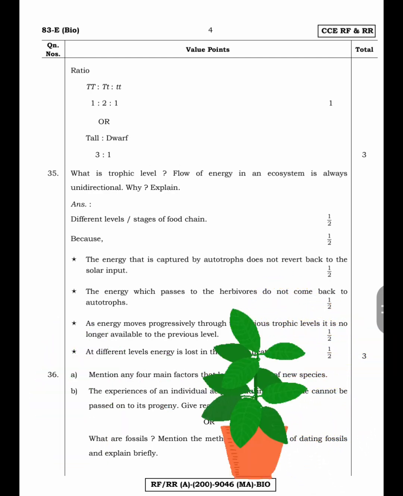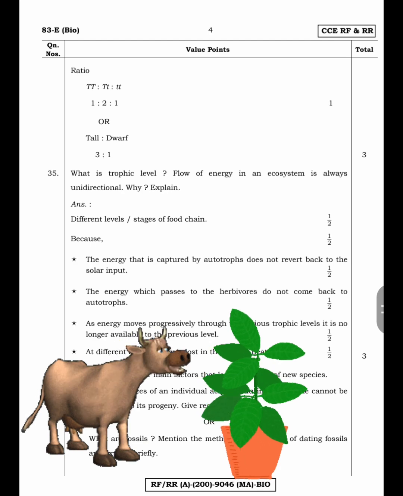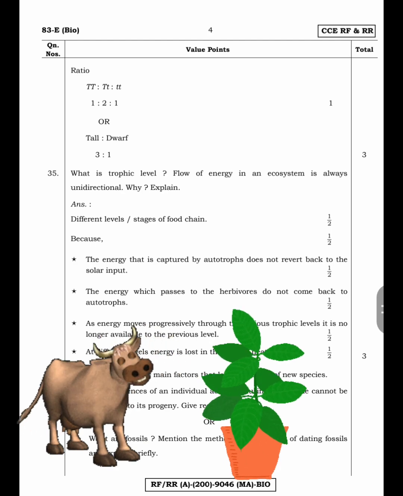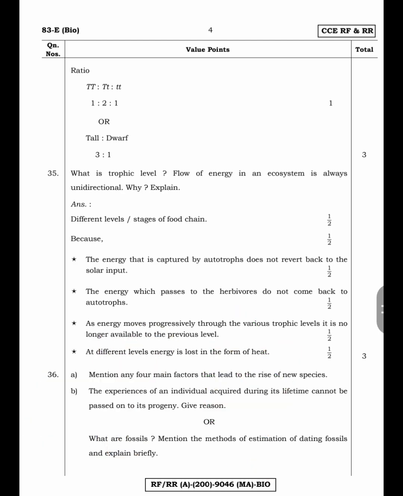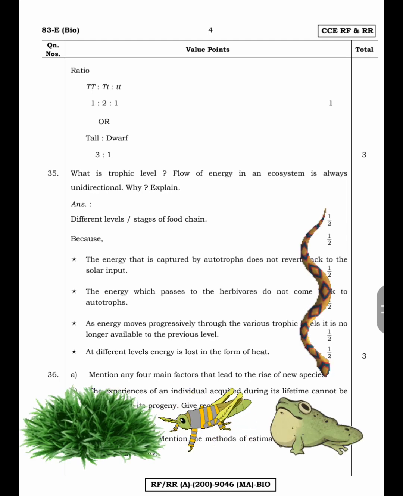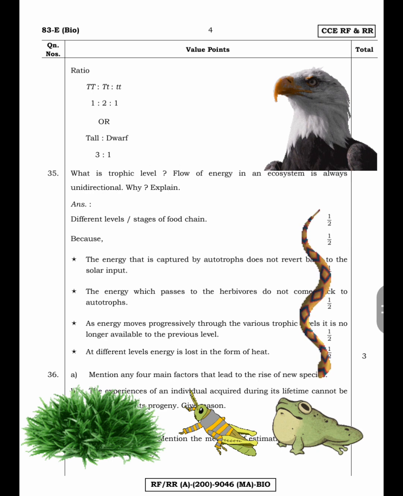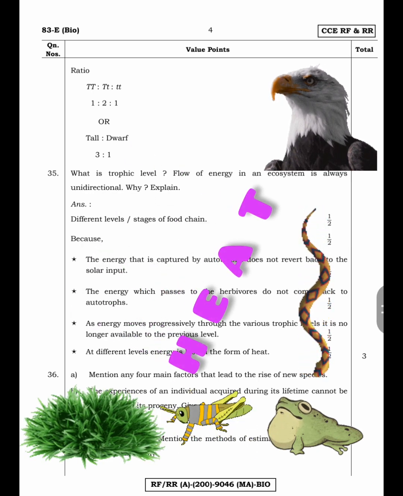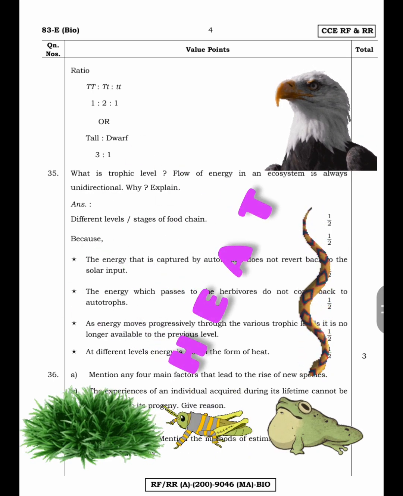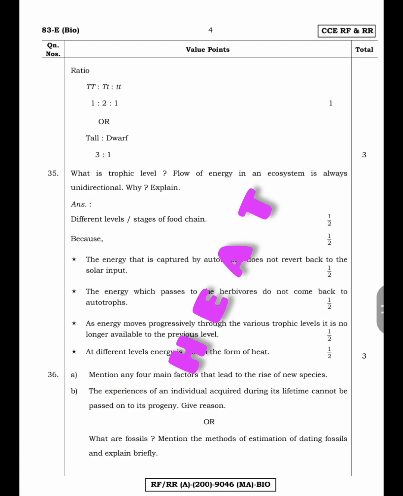Next point, the energy which passes to the herbivores does not come back to the autotrophs. Third point, as energy moves progressively through the various trophic levels, it is no longer available to the previous level. Fourth point, at different levels energy is lost in the form of heat.